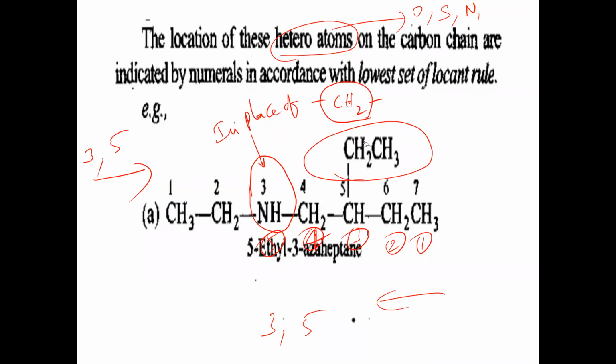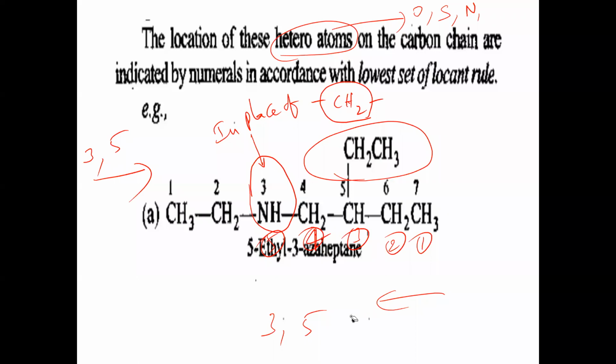Ethyl is a normal substituent, but what is the special one? NH here. So this is replacing what now? The CH2 chain. Here numbering should be given to this position compulsorily, and the total number of carbons should be counted including this one. Actually here at the place of NH, CH2 should be there. The CH2 should also be given numbering. This position also should be given numbering. So totally how many positions? 1, 2, 3, 4, 5, 6, 7 in the longest chain.